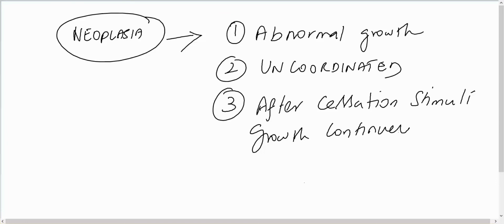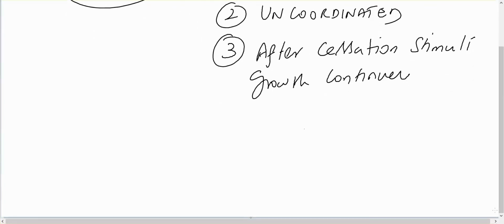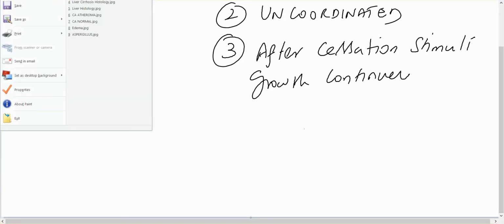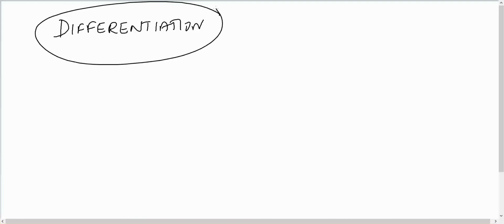So now let us see the characteristic features of benign and malignant tumors. I am going to discuss a terminology called differentiation. Differentiation means how much the tumor cell resembles the normal parenchymal cells of any tissue, morphologically and functionally.